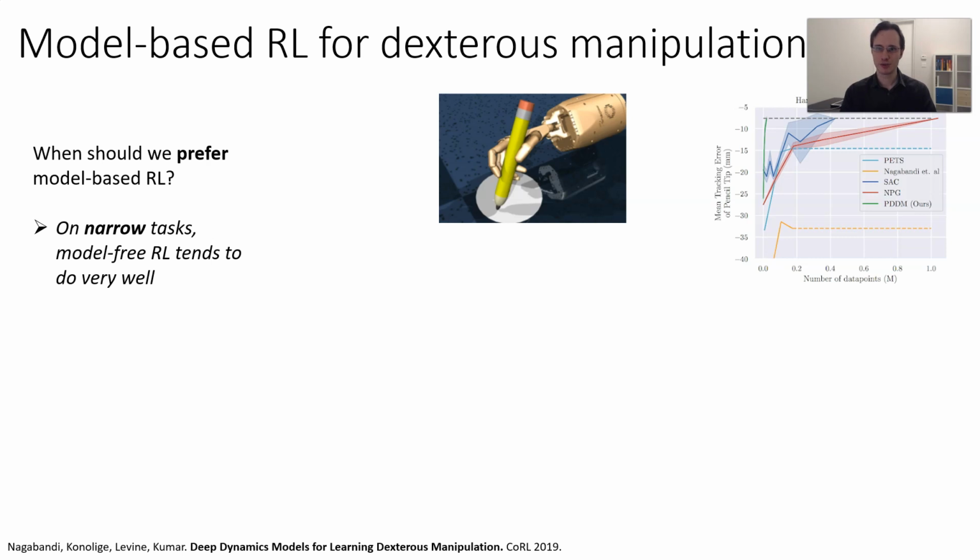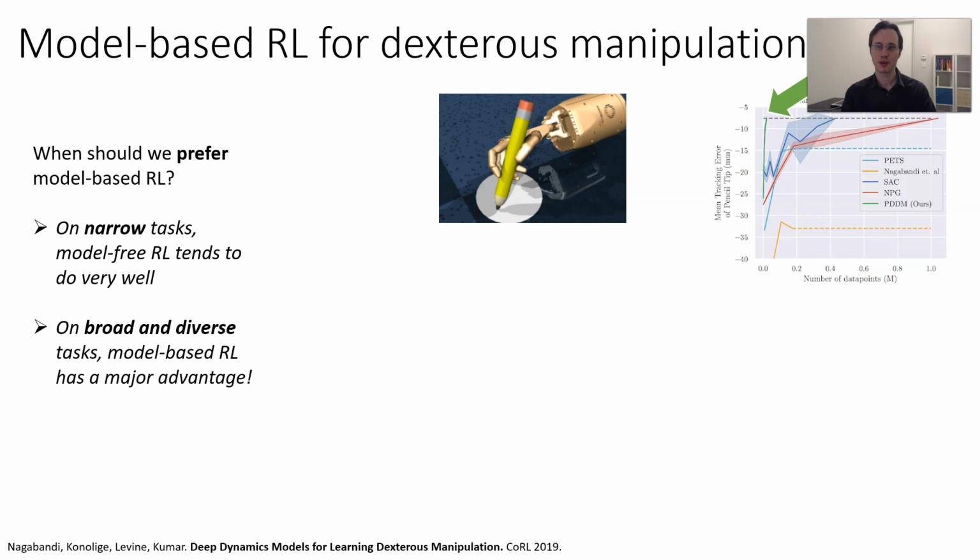Model-free RL methods, when they're asked to draw a single digit, here we're comparing SAC and natural policy gradient, which is very much like TRPO, you can see that everyone reaches maximum performance. The model-based method shown in green gets there much faster, but the final performance is the same for everybody.